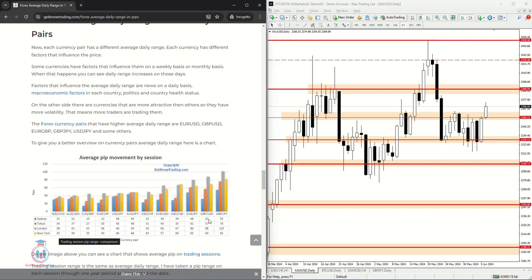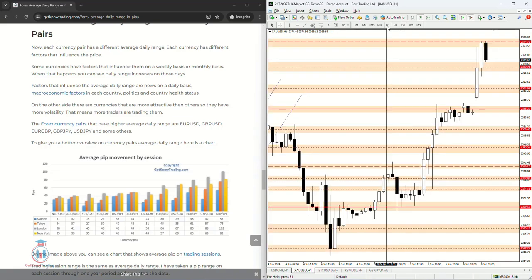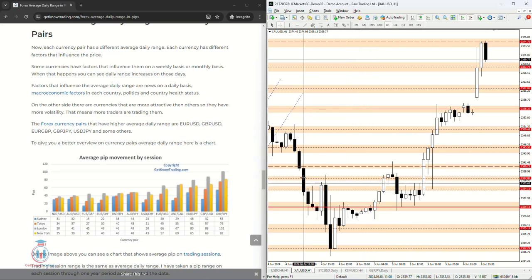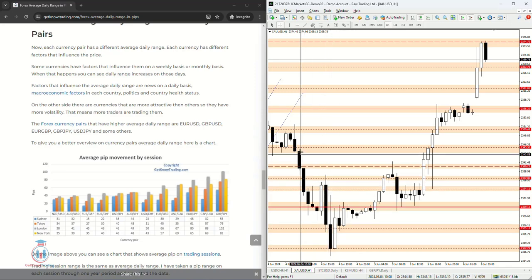Remember, if the currency pair, the symbol, doesn't move up and down, you cannot trade it because you will not make any money. If you go here on the 1 hour time frame, you can see that here the volatility is very small. The price did not go up and down too much, but in this case the price was going up and down. So in this market, when the price goes up and down, you can make money. You can open the sell order and you can make money here.